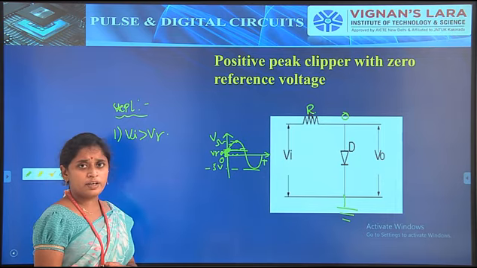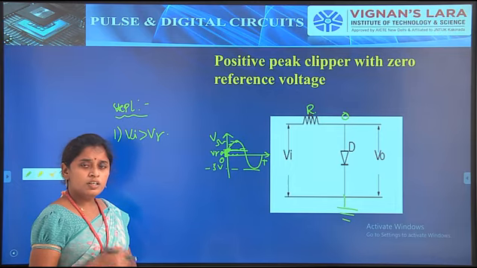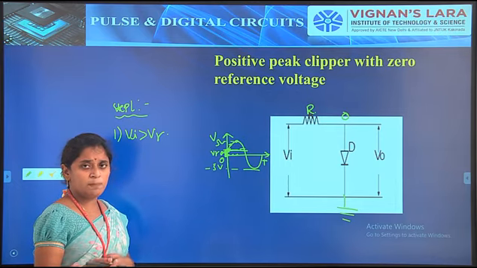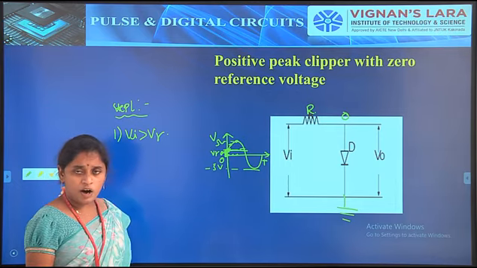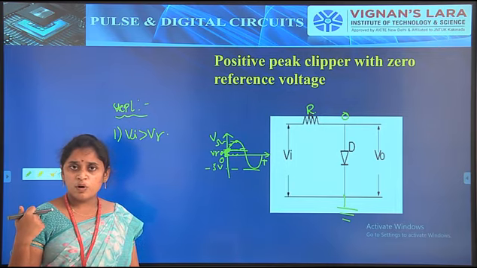During this time, when the diode is in the on condition, it can be replaced. How can the circuit be replaced? When the diode is on, the diode acts as a closed switch.